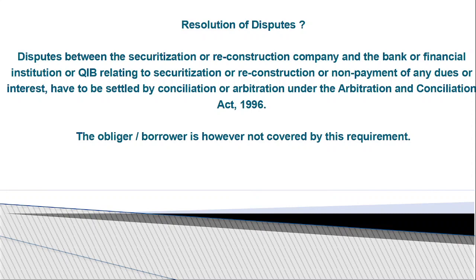Next, resolution of disputes. Once the securitization company comes in, it is the middleman between the borrower and the financial institution or bank. Any dispute between the securitization company and the bank or financial institution that gave the loan to the borrower is included in the resolution of disputes. The borrower will not be involved and is not covered in this dispute.